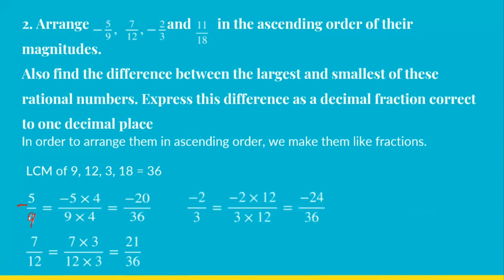And then we have 11 by 18. 18 2s are 36. So 11 2s are 22. So this is how we get the equivalent rational numbers. All the denominators are 36 now. Let us arrange them. Here we can look at the numerators. We know that minus 24 is the smallest, then comes minus 20, then positive 21, and then comes 22.